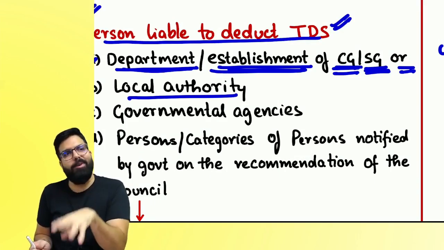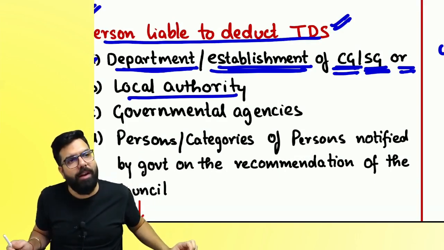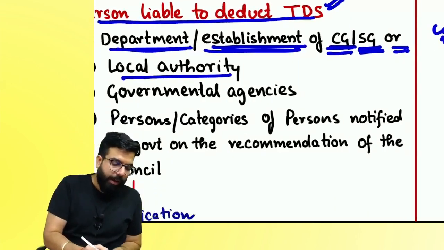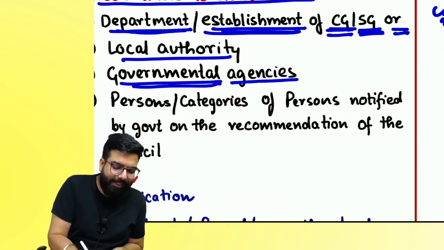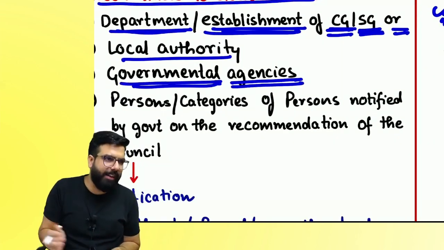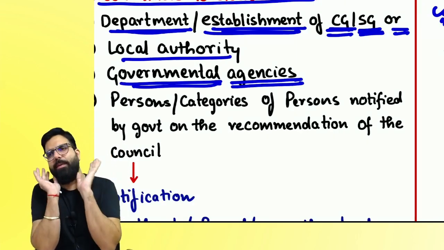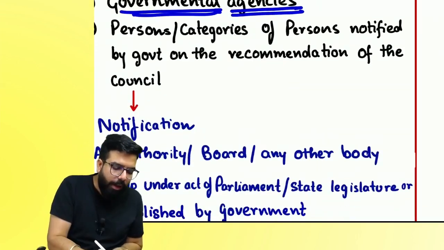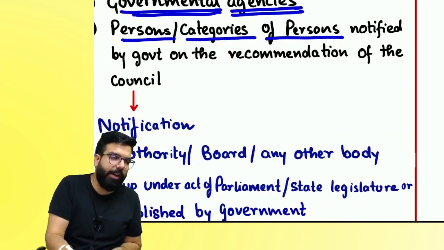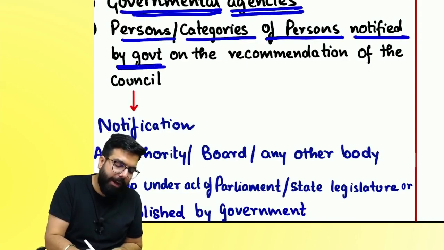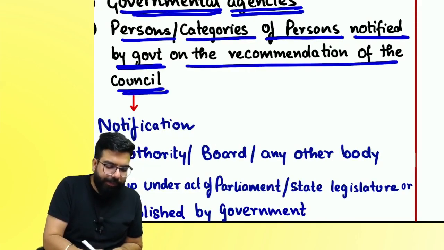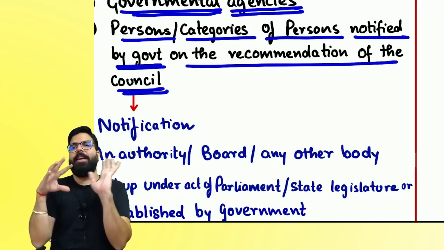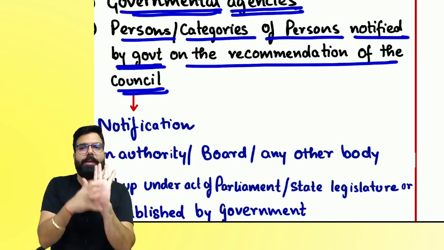The next is any governmental agency. There are a lot of government agencies. Any government agency is also going to deduct TDS. Then a person or category of person notified by the government on the recommendation of the council. If the council recommends anyone, that person also has to deduct TDS.